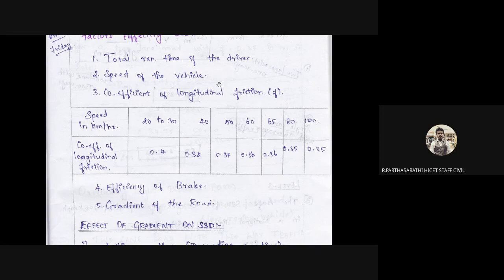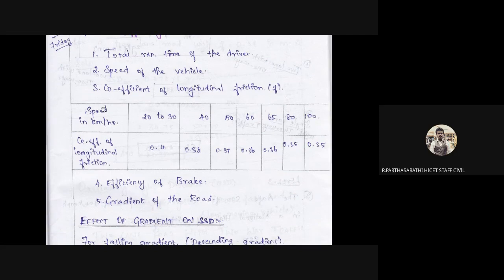Speed of the vehicle, the vehicle capacity, the vehicle load, the road surfaces, the traffic flow, driver's capacity. It should be for a vehicle speed. Then the third one is the coefficient of longitudinal friction. The coefficient of longitudinal friction is only for the road surface.